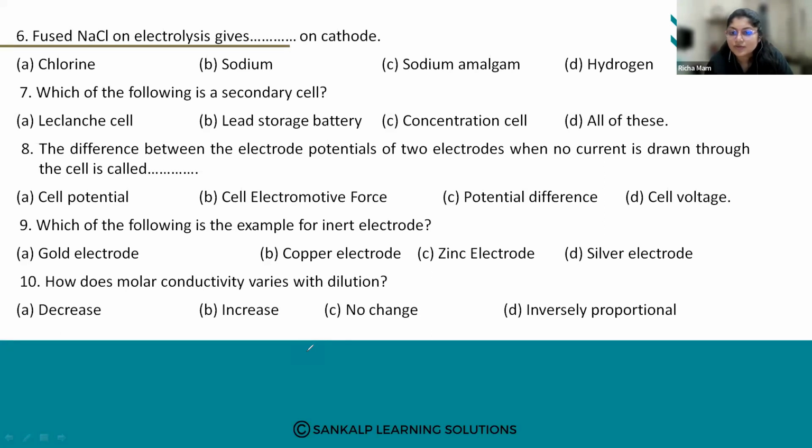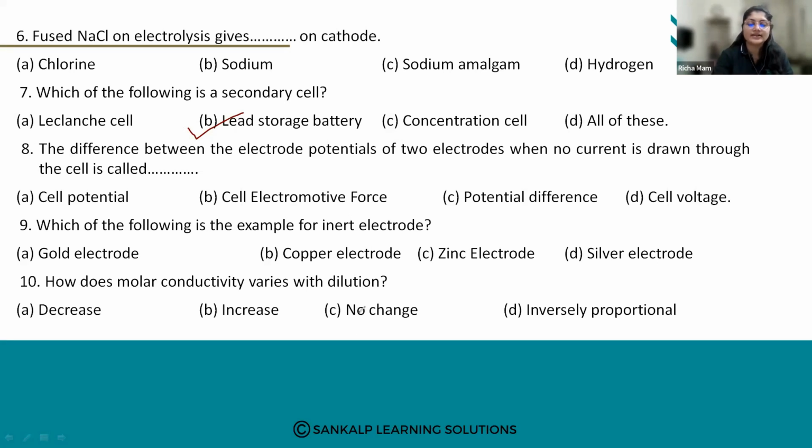Okay, so most of you have answered it as B: Priyanka, Shushma, Shushti, Nikita, Netravati. Yes, the answer is right. It is B, lead storage battery. So lead storage battery is an example of a secondary cell.